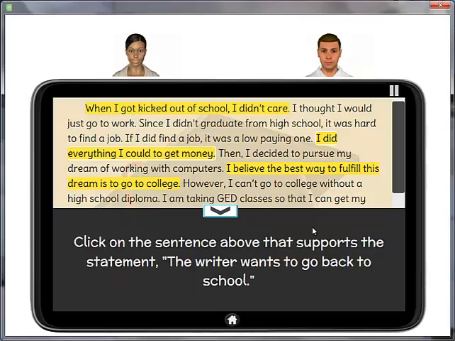There are many reasons someone may want to go back to school. In this story, the writer talks about a goal he or she has. Which of these sentences talks about that ultimate goal? Click your answer below.